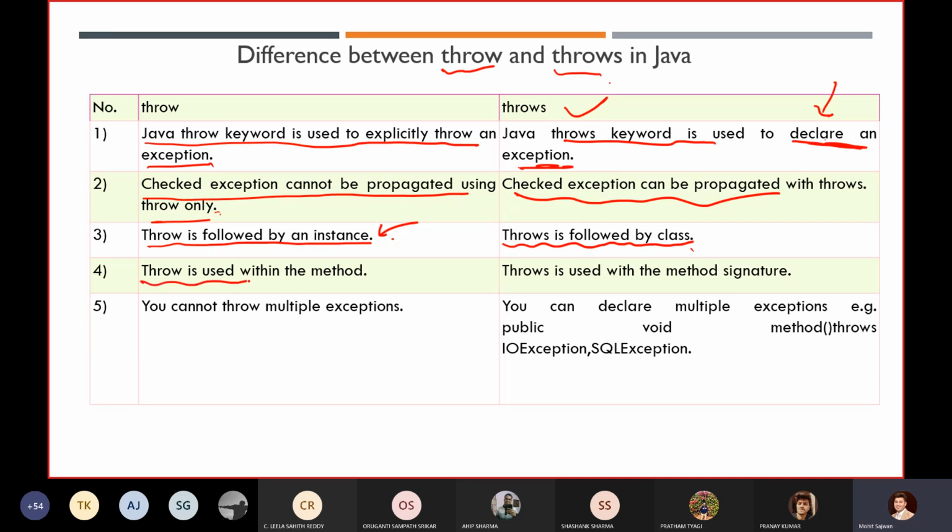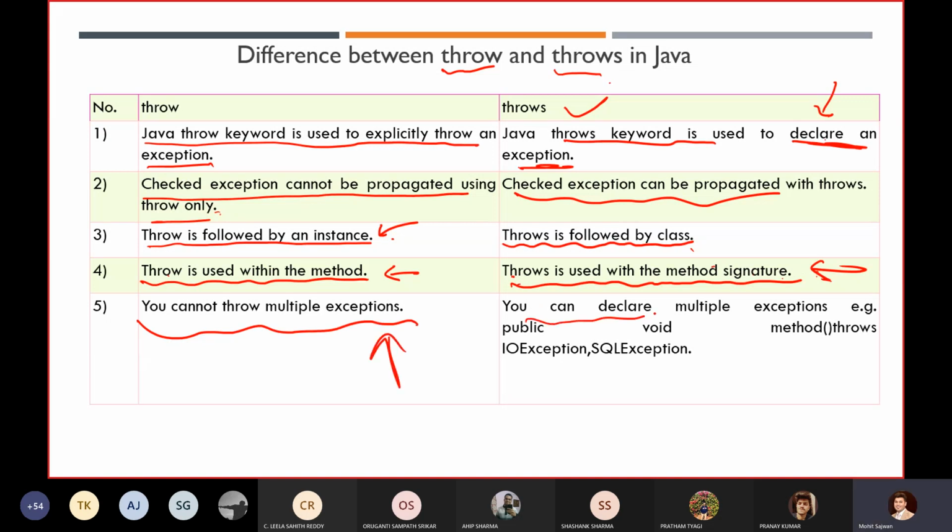Throw is used within a method, and throws is used with the method signature. This is very important, right? You cannot throw multiple exceptions, but you can declare multiple exceptions.